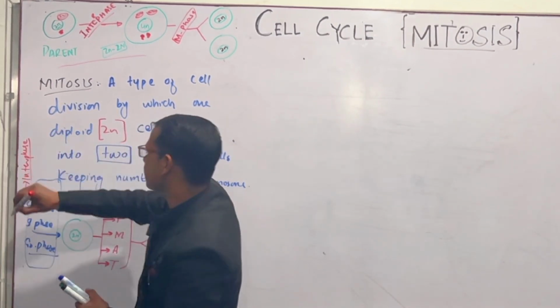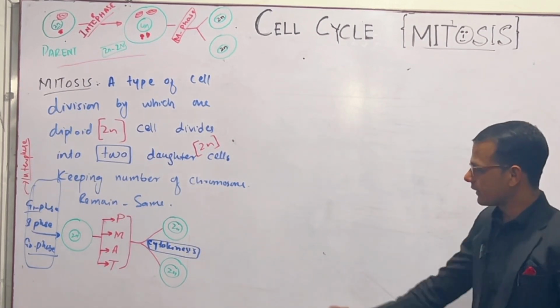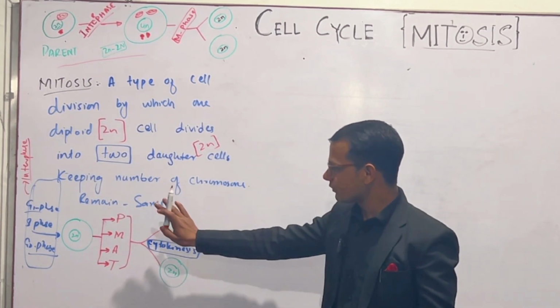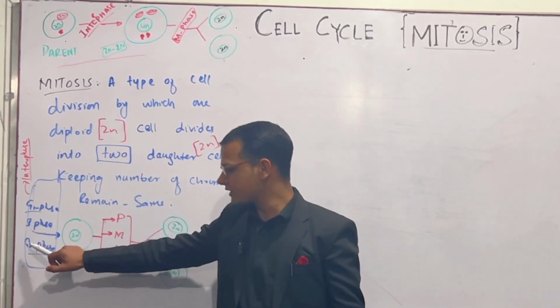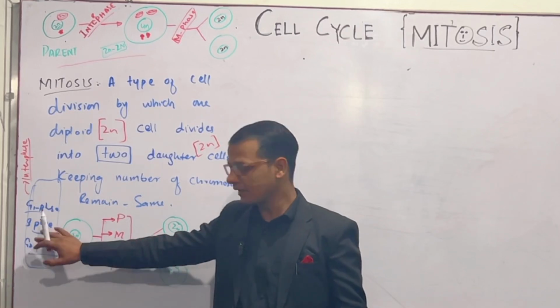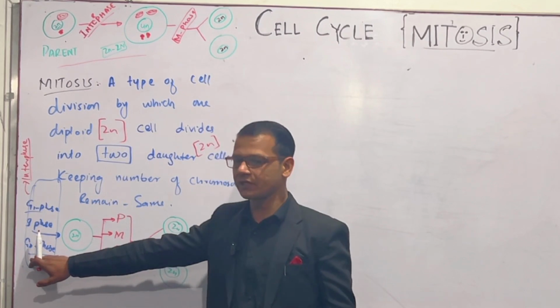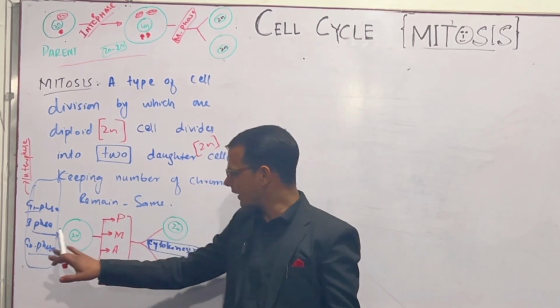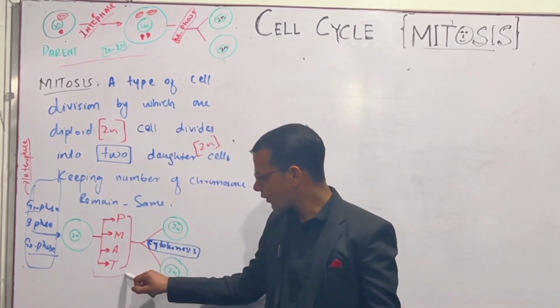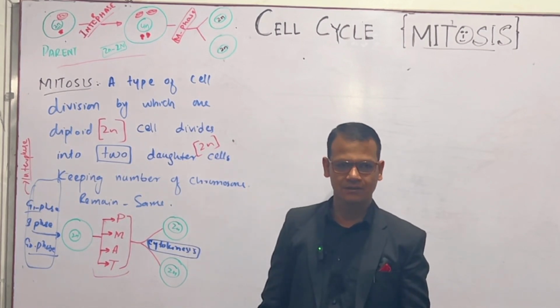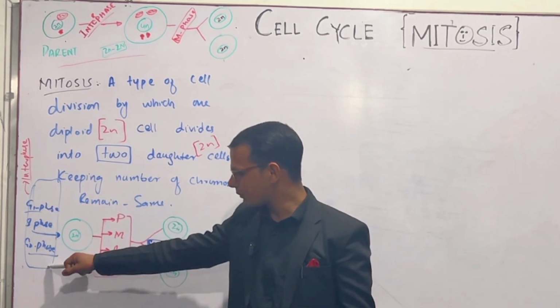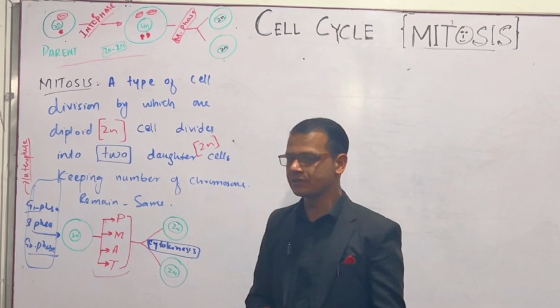We have discussed the G1, S phase and G2 phase in detail, that they take 8 hours, 12 hours, 3 or 4 hours, and this M phase will take 1 or 2 hours, right? So this is completed, and now we will discuss these phases.